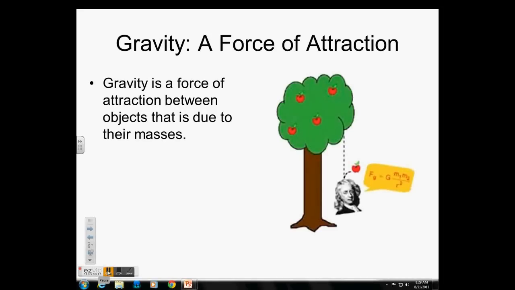Okay, now let's get on to our notes. So gravity is a force of attraction between objects that is due to their masses. Okay, we just talked about that in the little video.